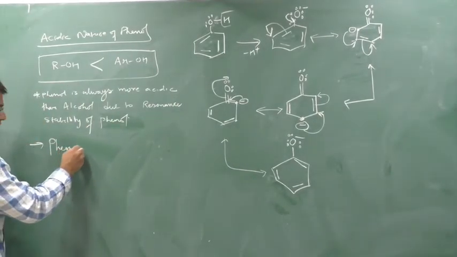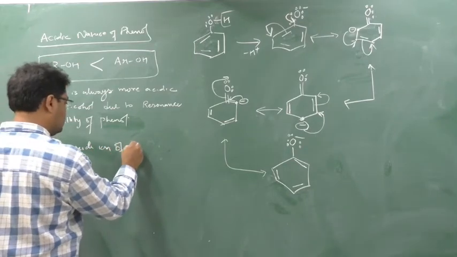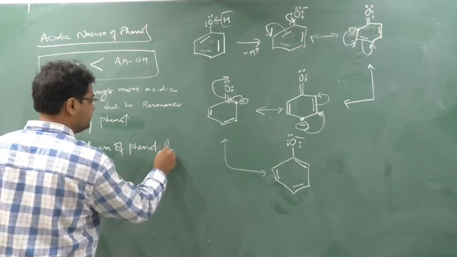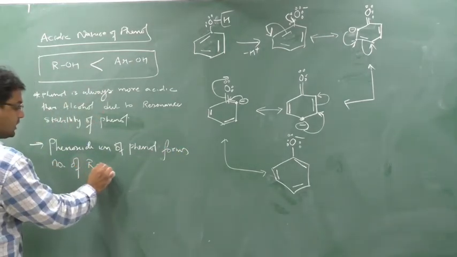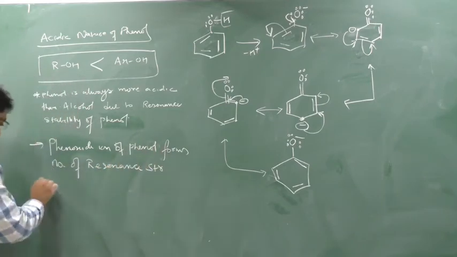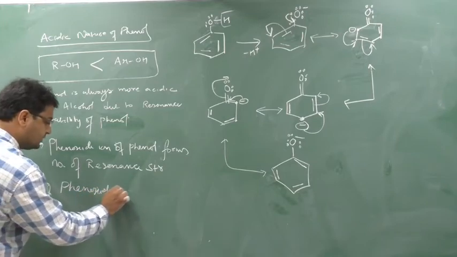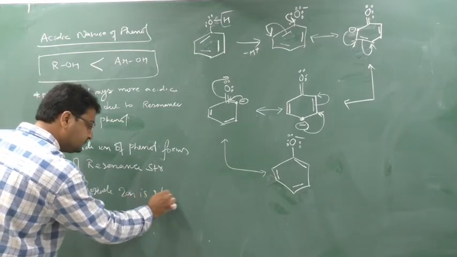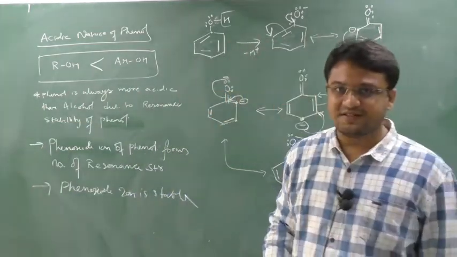The phenoxide ion of phenol forms a number of resonance structures. Resonance means the phenoxide ion is stable. When the phenoxide ion is stable, it doesn't require H plus.